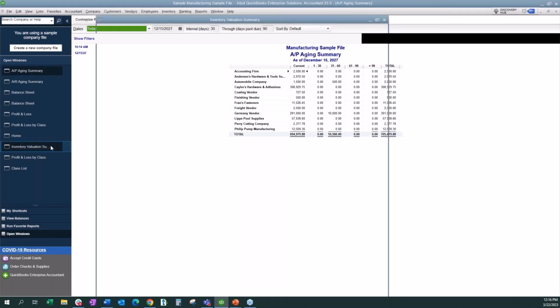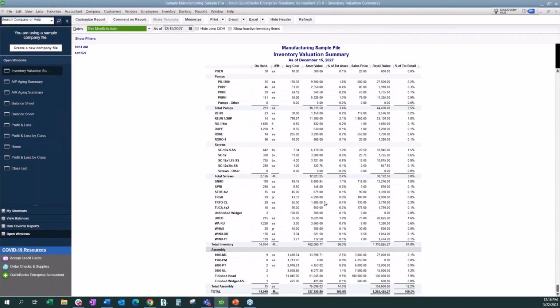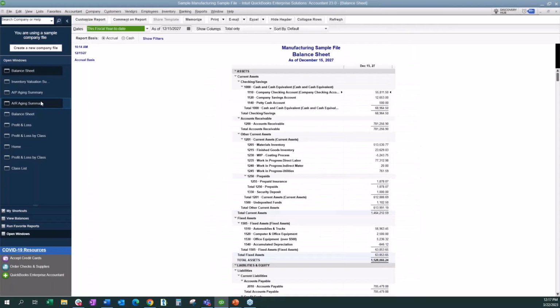The same with our inventory valuation summary. If we've got a big project coming up, we want to see what we have on hand to see if we need to purchase anything so that we can fulfill this project. So this allows them to see, as of this date, here's what we have on hand for that asset. These types of reports are your supporting documents for your month-end balance sheets, and they should always match. So our asset value for our detailed reports, for example, an inventory valuation summary, should always match what our balance sheet says that we have in inventory.